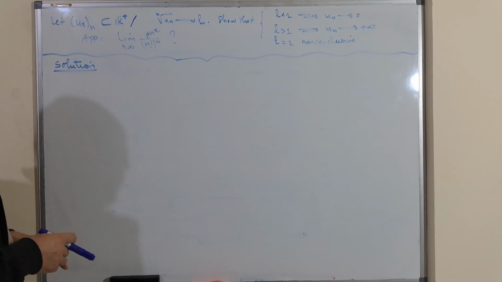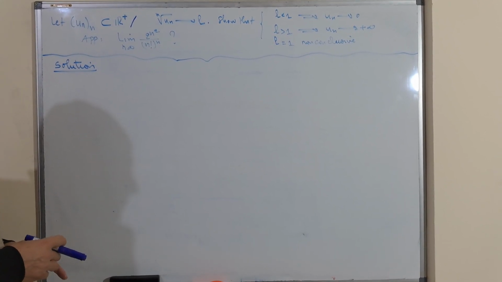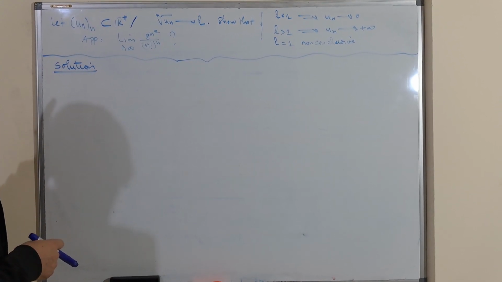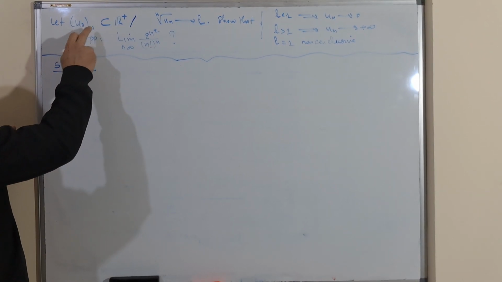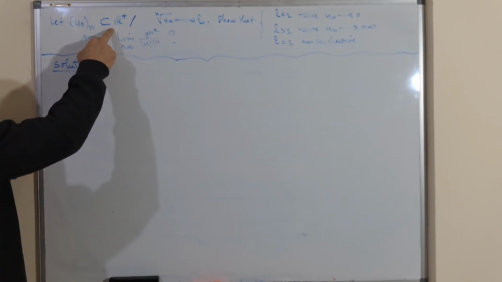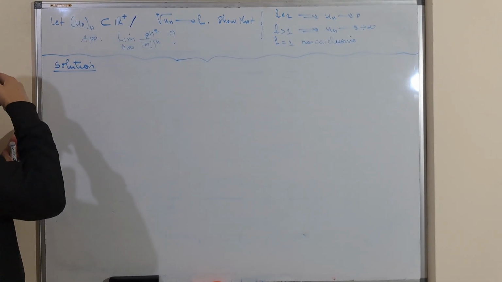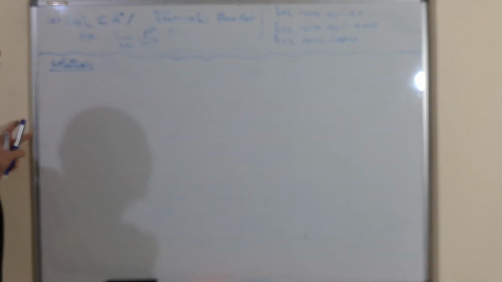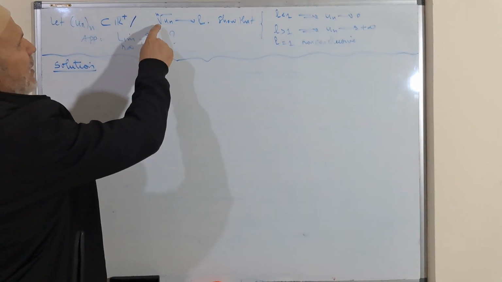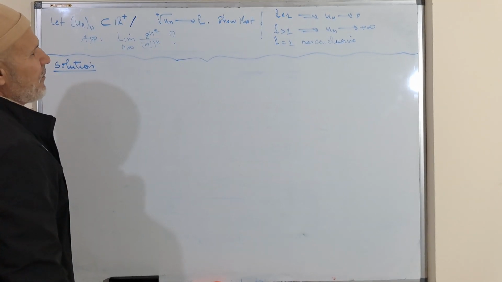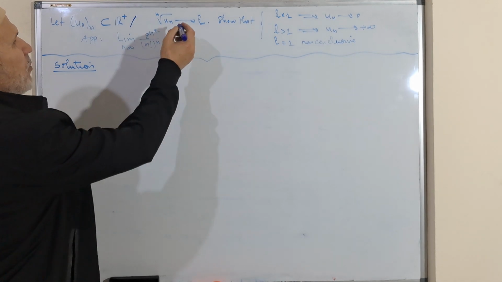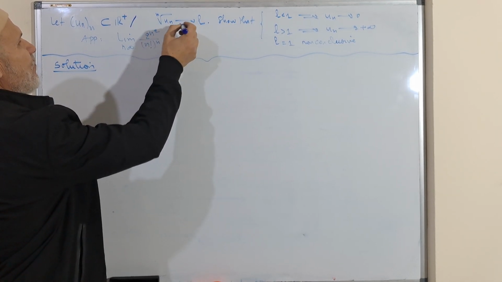Hello everybody. This is an exercise which concerns sequences. Let Un be a real positive sequence, and we suppose that the nth root of Un converges to L when n goes to plus infinity.